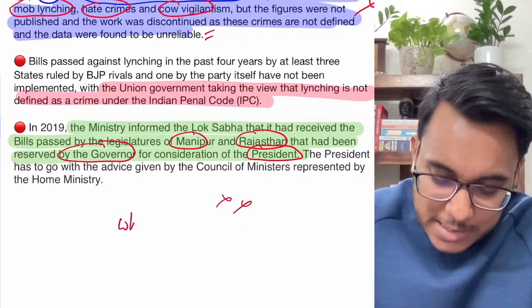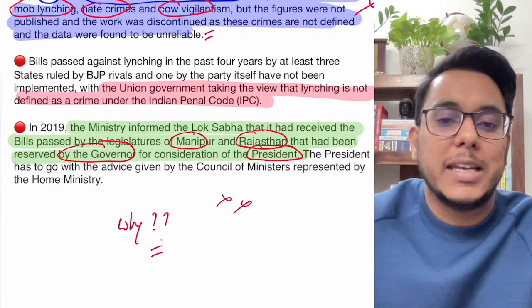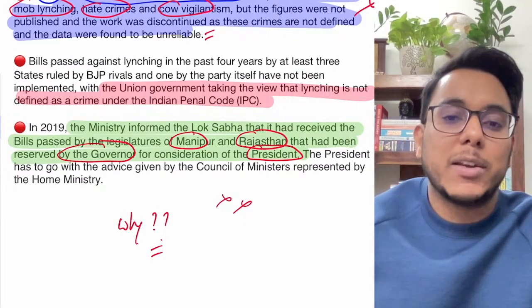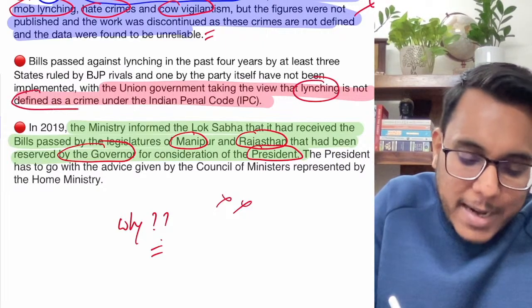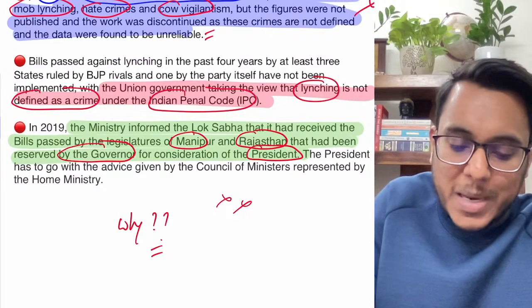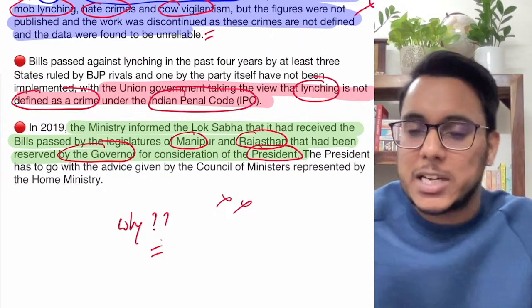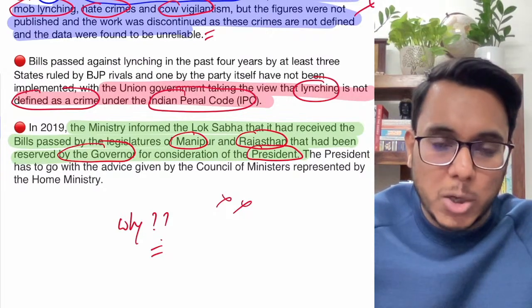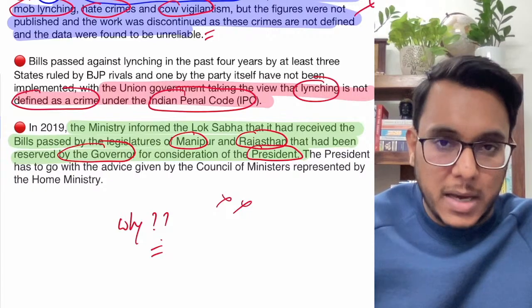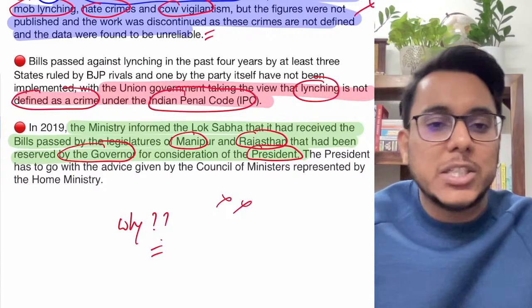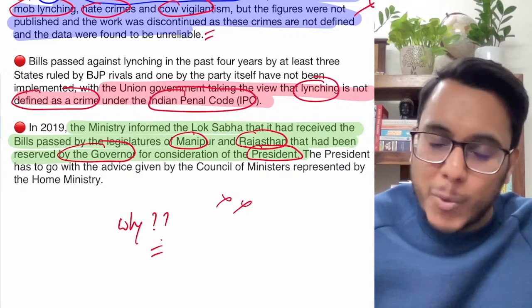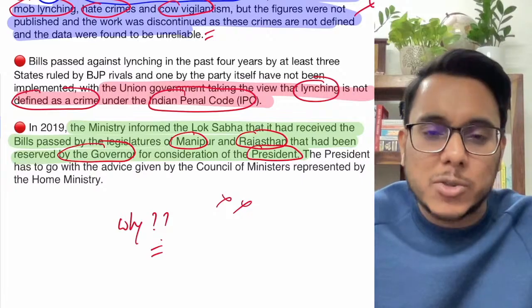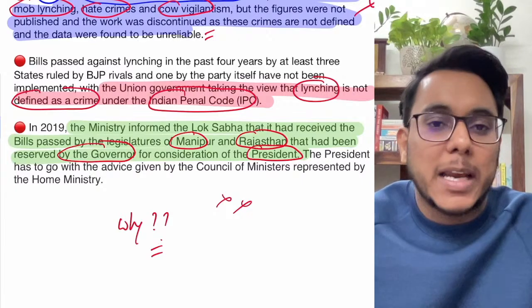Why is the decision not being taken on these anti-lynching bills? Understand what the Union government has said. The Union government has said that lynching is not defined as a crime under the Indian Penal Code. There are Section 300 and Section 302, which pertain to murder, and under those only lynching can be covered. No specific offense exists for lynching, and when a specific offense is not there, how can an anti-lynching bill be made?